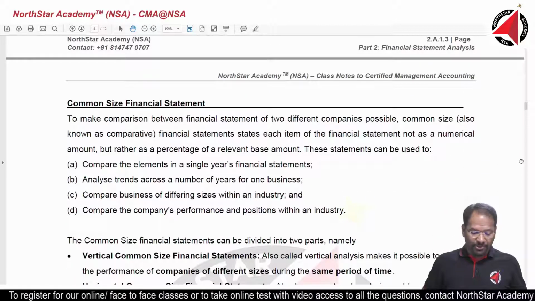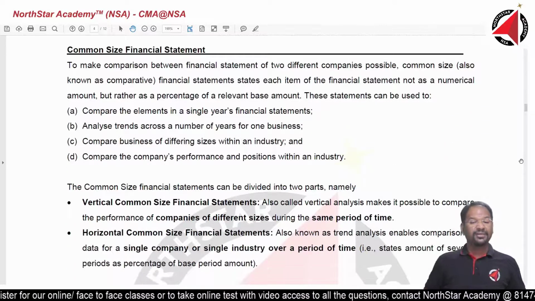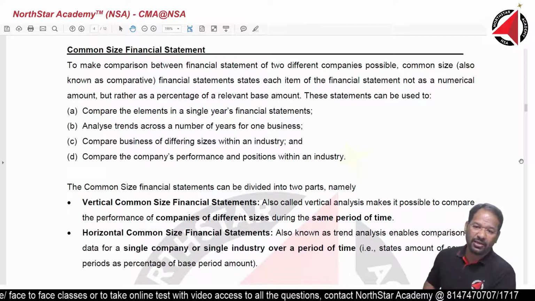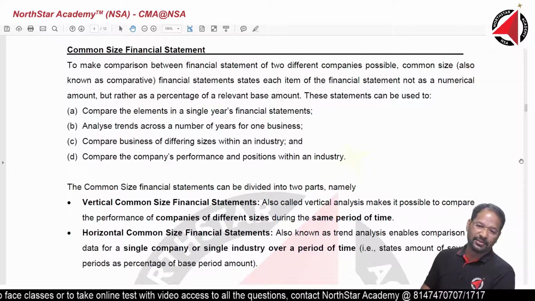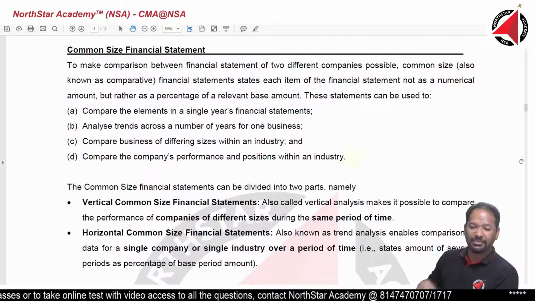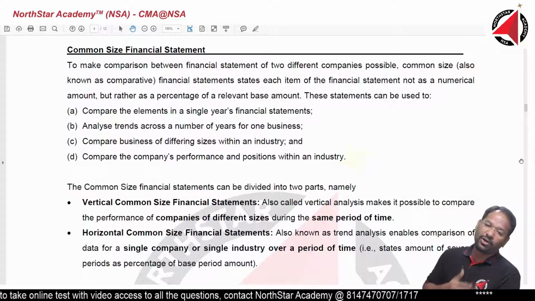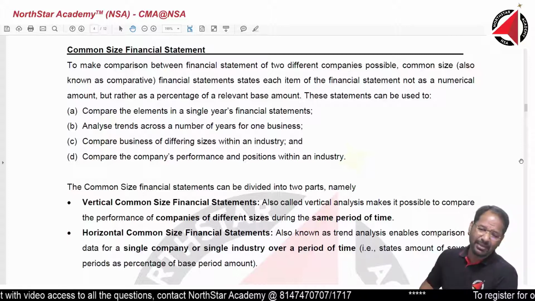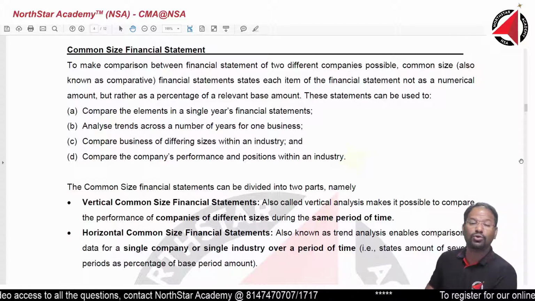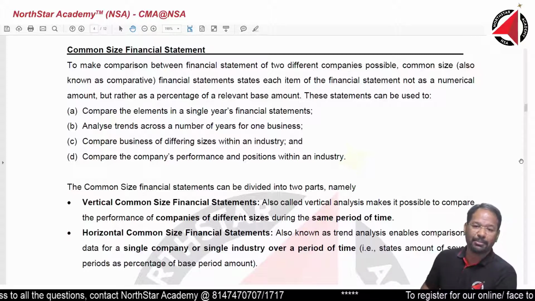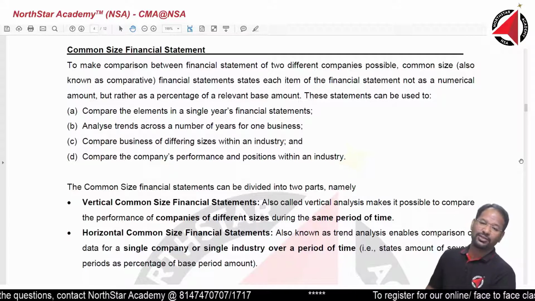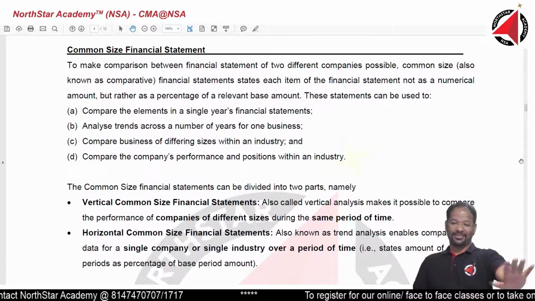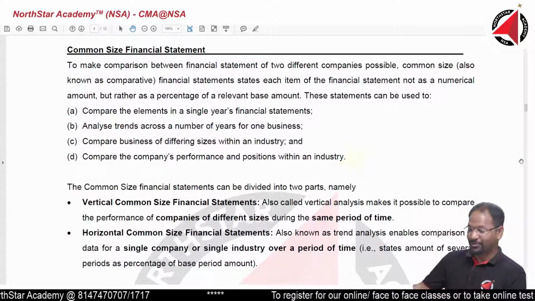Any question before I start with this page? Please feel free to ask as many questions as you want till you feel confident and satisfied. Otherwise, your question will remain in your heart and it will not get addressed. Please make use of the chat box. Ask as many questions as possible. Do not think that somebody will judge you. Nobody will judge you. If they judge you, ignore them. You ask. I have no problem.